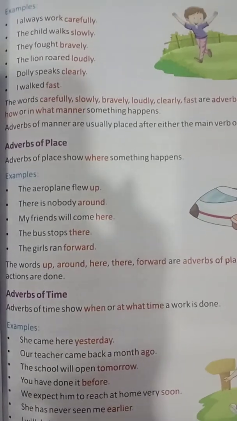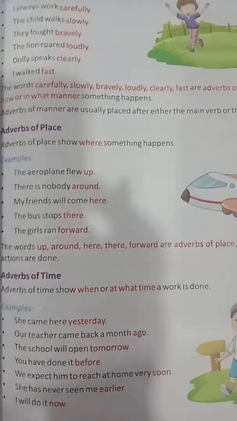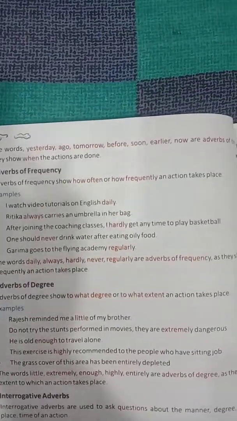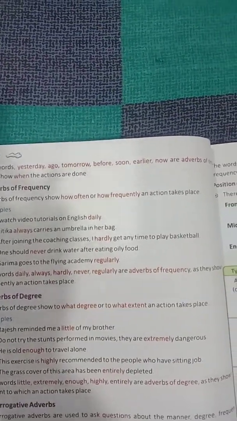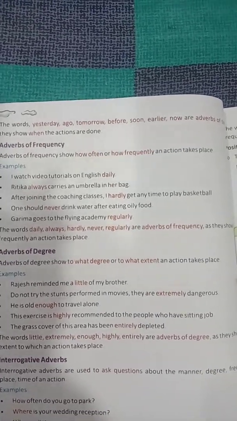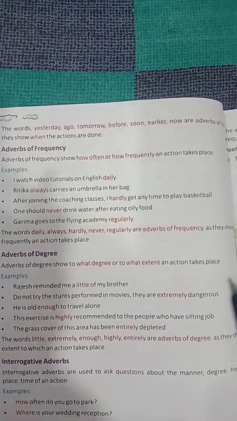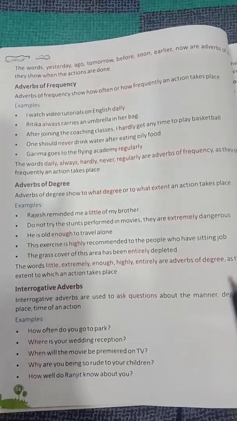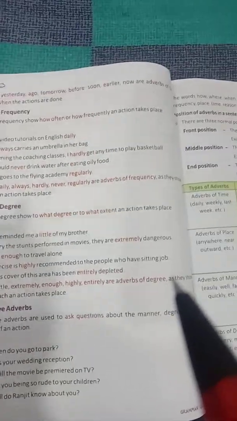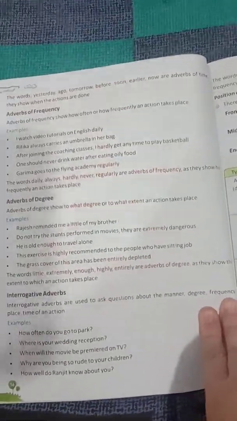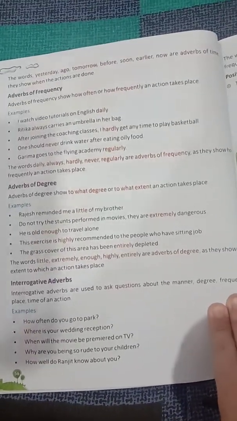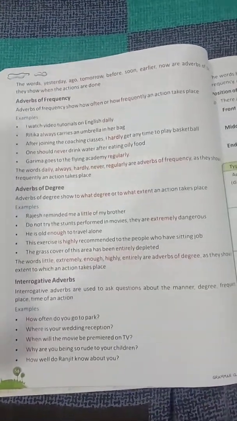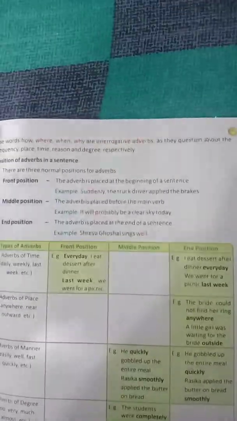Adverb of time. Adverb of time shows when and at what time work is done. Adverb of frequency show how often or how frequently an action takes place. Adverb of degree show to what degree or to what extent an action takes place. Interrogative adverbs. Interrogative adverbs are used to ask about manner, degree, frequency, place, time of an action.